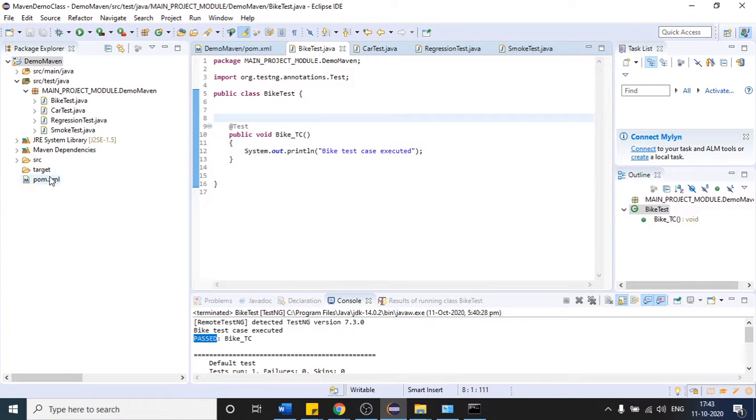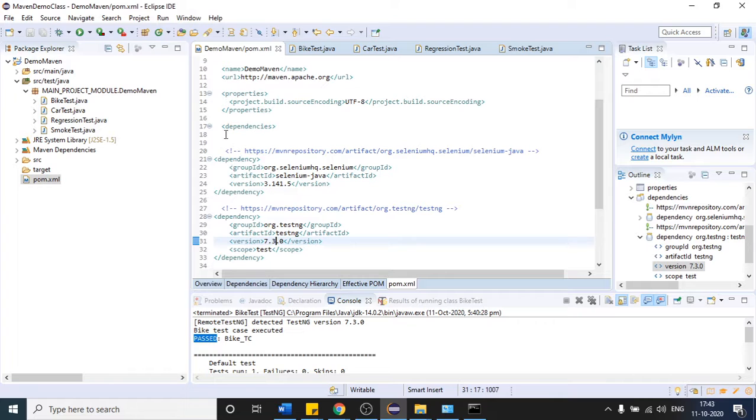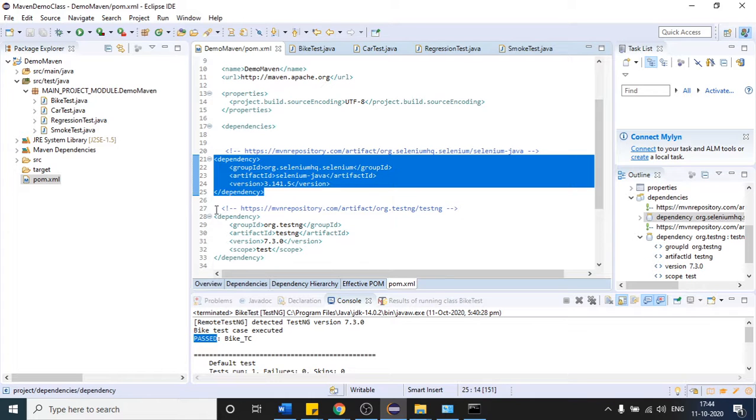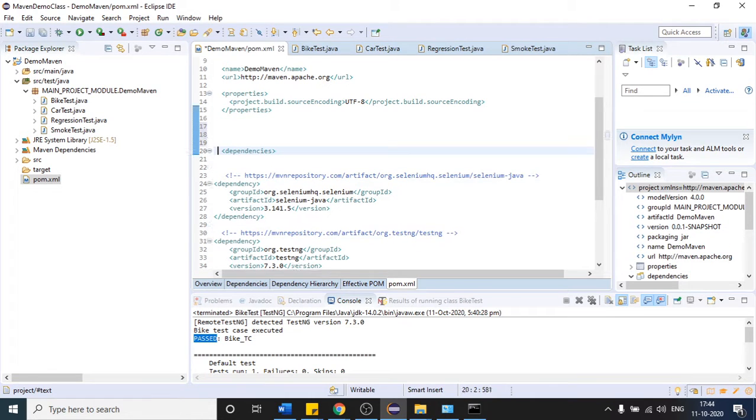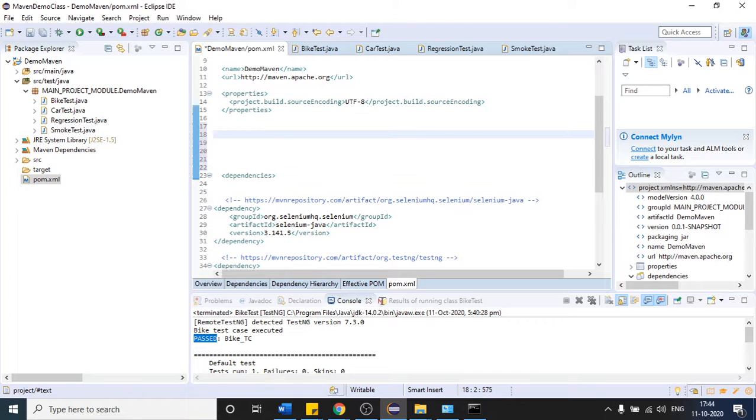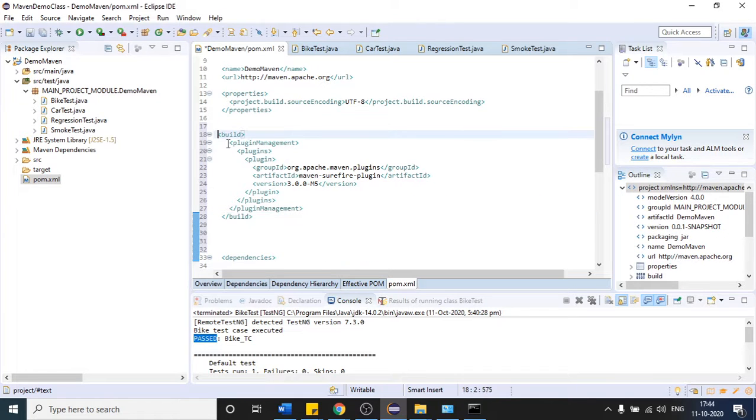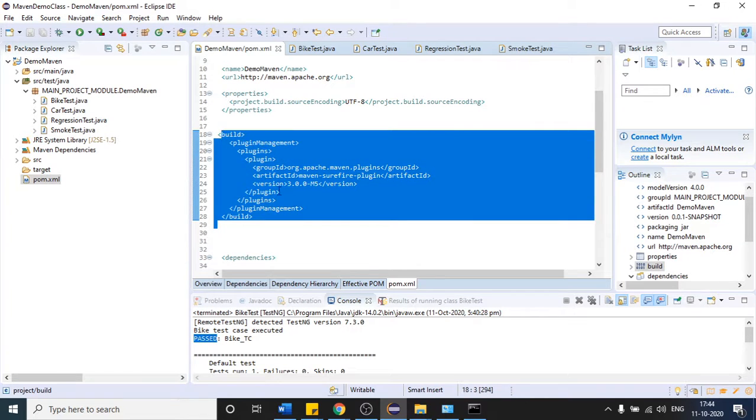So come to the pom.xml file, and wherever you find this dependencies tag. You can see this is dependency and this is dependencies. This is the parent tag, and inside that parent you can put n number of dependency. So inside that dependencies tag you can put this plugin. After putting it, just press Ctrl+S and save. So we get this plugin in our project, and now with the help of this plugin, we will run our test case.